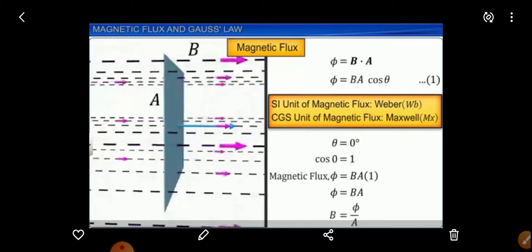Flux passing through a particular point will be phi is equal to B into A. Then B is equal to phi divided by A. Mark this as equation 2.